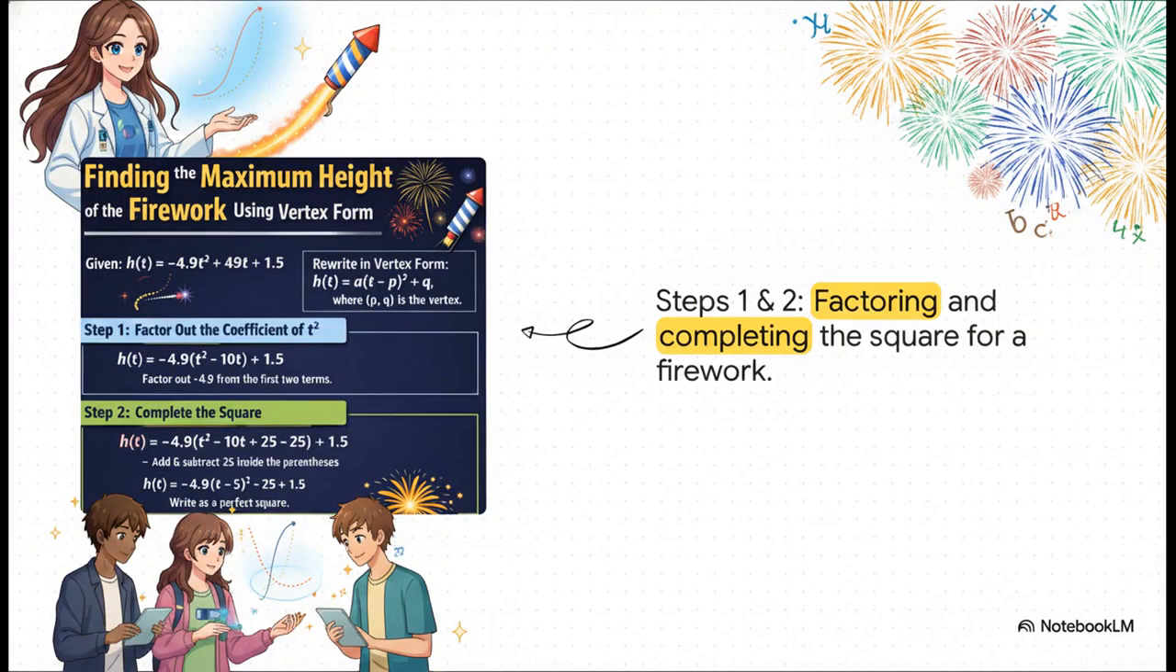Let's actually apply this to a real firework. Step 1. We factor out the negative 4.9 from our t-squared and 10t terms. Now for step 2. We take half of negative 10, which is negative 5, square it to get 25, and then carefully add and subtract that 25 right there inside the parentheses. Now, we haven't changed the actual underlying value of the equation, right? Because adding and subtracting 25 is basically just adding 0. But we have fundamentally changed its structure so we can build our perfect square.